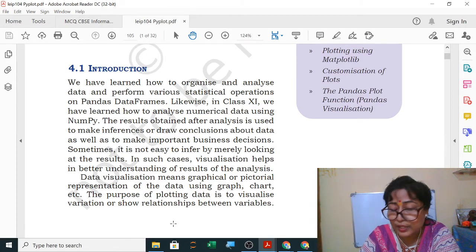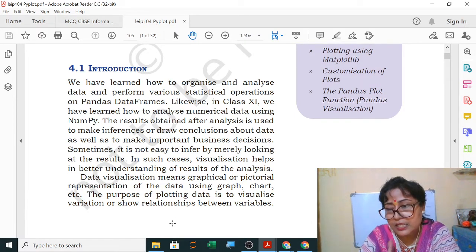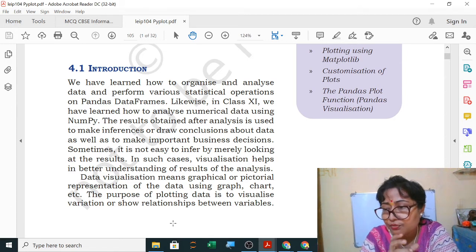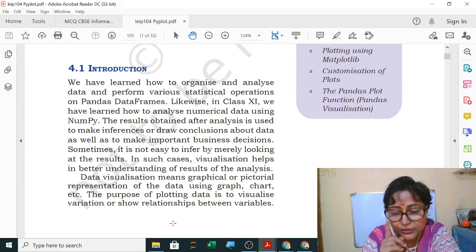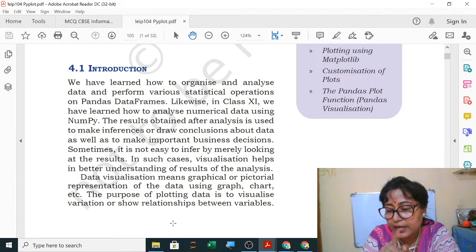Whichever year was our best performance, that mean has been taken. So if you plot a graph of all the average performance of the school for 3 years, you will find out which year you got the maximum average. So it is very easy.